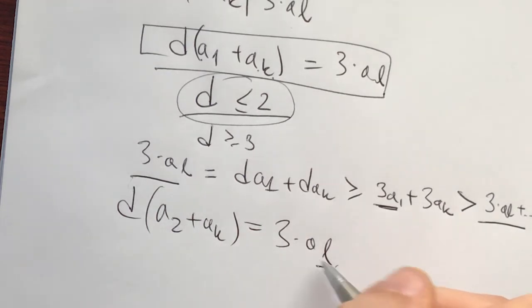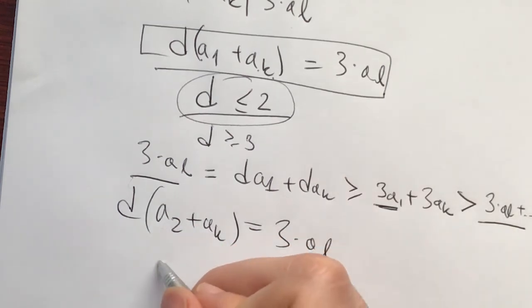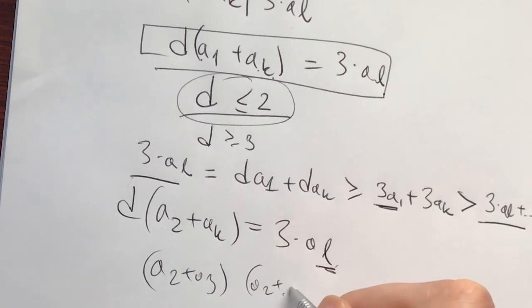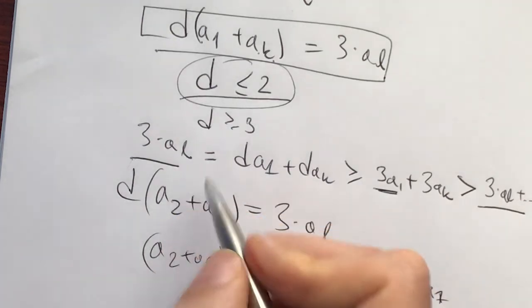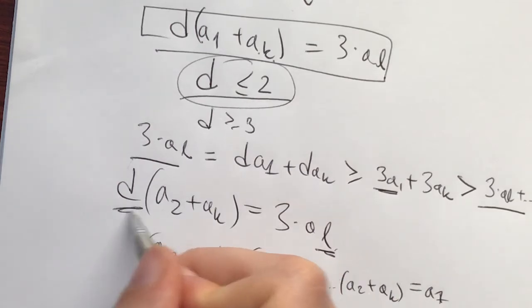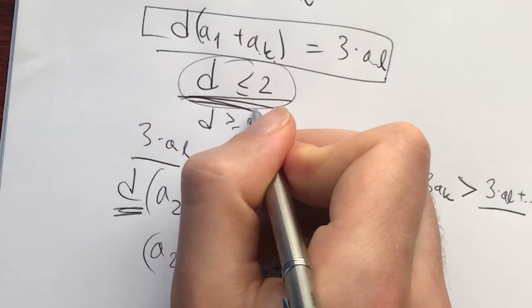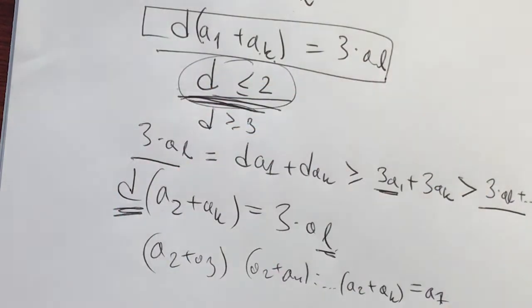There might be many such k's, like maybe a2 plus a3, a2 plus a4, all the way till a2 plus ak is actually a1. So I wouldn't be able to say what d is less than or equal to, but here I have some sort of estimate for how big or how small d actually is.